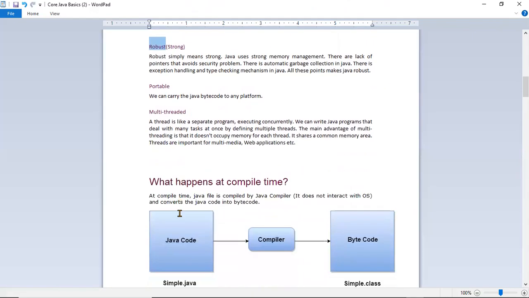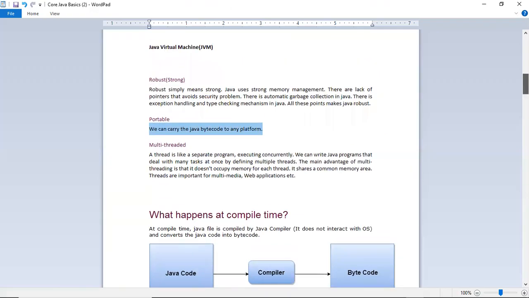There is one more advantage. The next one is portable. I already spoke about this. Java code can be transferred from one platform to another, like from Windows to iOS, from iOS to Sun Solaris.